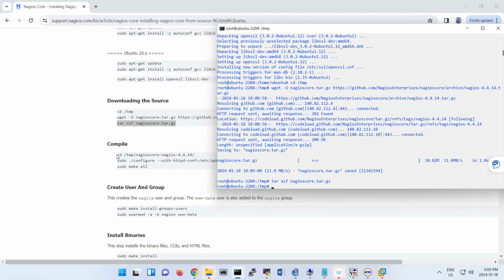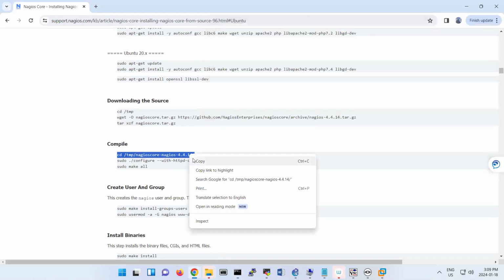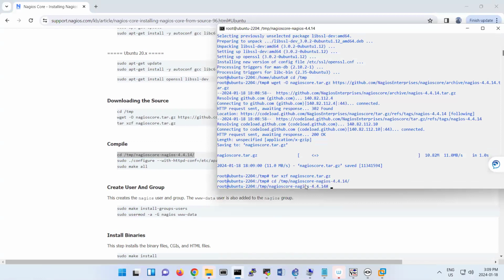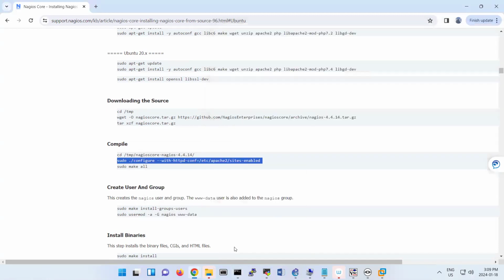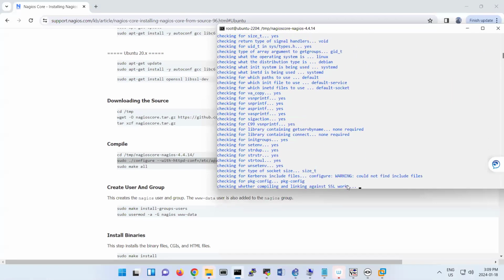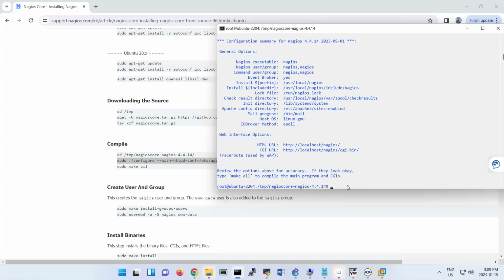Then you go under the temp Nagios folder and you configure it, or you run the binary file. So that's this folder, and then you configure this one.